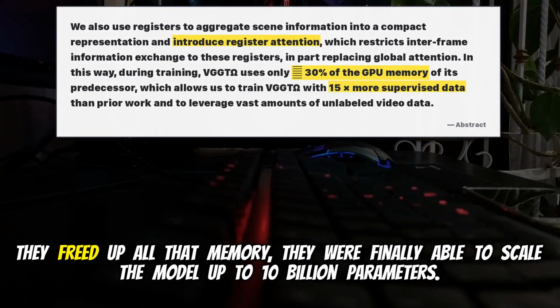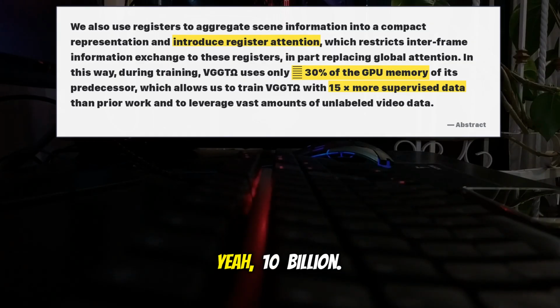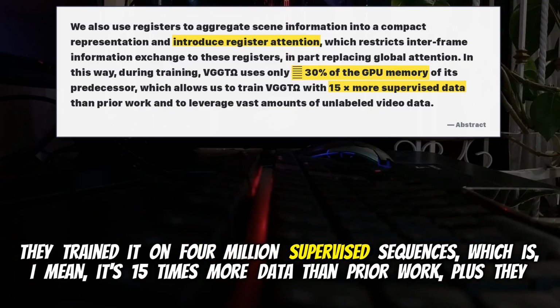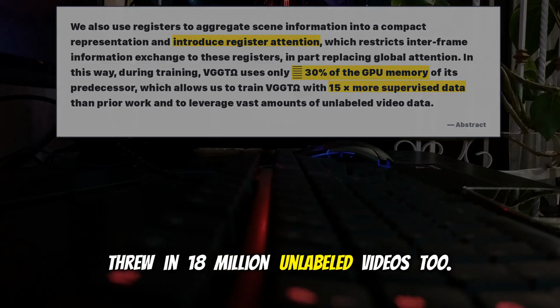Right. And because they freed up all that memory, they were finally able to scale the model up to 10 billion parameters. Wow, 10 billion. Yeah, 10 billion. They trained it on 4 million supervised sequences, which is 15 times more data than prior work. Plus, they threw in 18 million unlabeled videos, too.